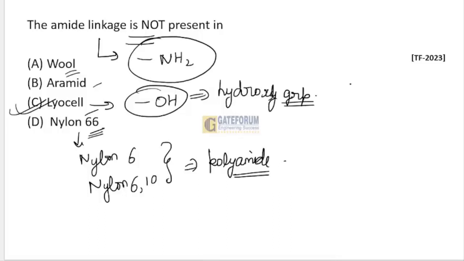So the hydrogen bond is formed between the adjacent cellulose molecules of the lyocell. So the polyamide is not present in lyocell. In all other cases polyamide linkage is present. I think it is very much clear.